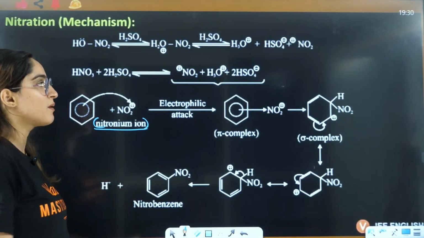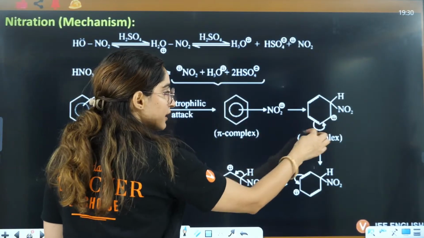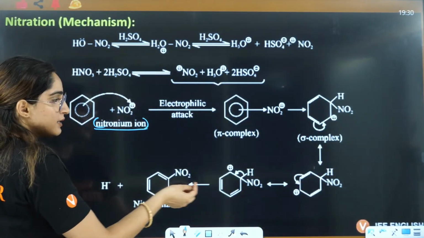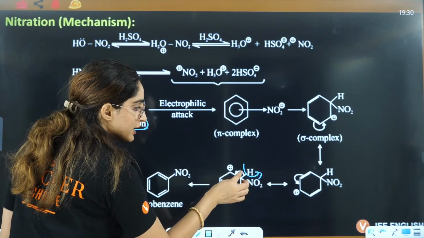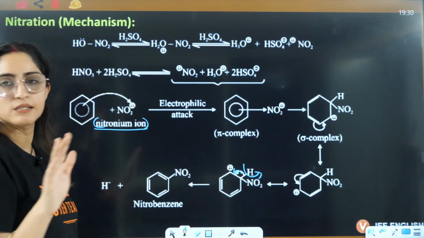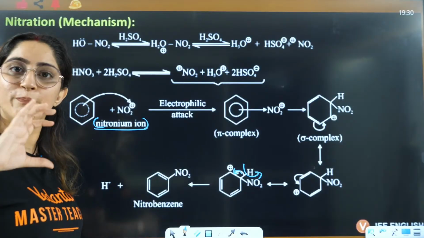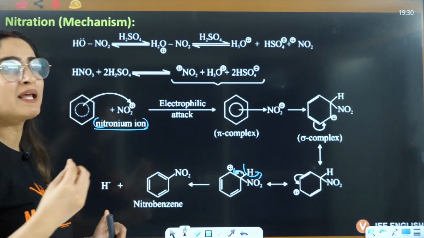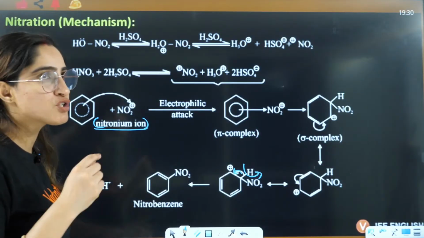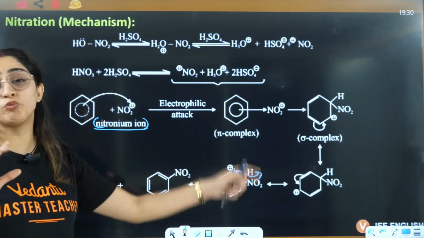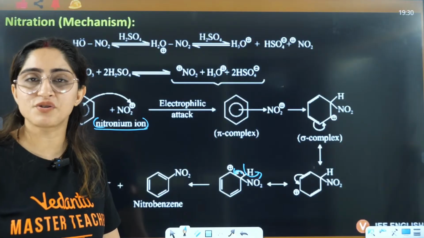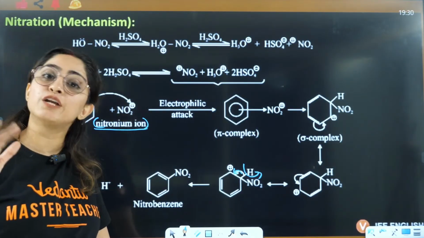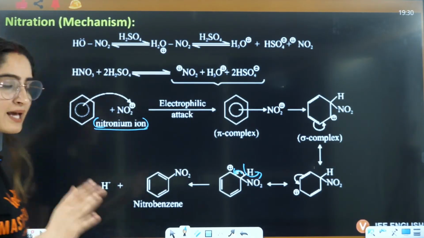Everything else is the same: firstly it will attack, then resonance will take place, then hydrogen will leave from this side, these bonds will jump here, everything is the same. That's why I told you the basic mechanism in the starting, right? You just need to replace the electrophile. In halogenation you replace this with Cl positive, X positive. Here you need to replace it with NO2 positive. Basic mechanism I have told you.